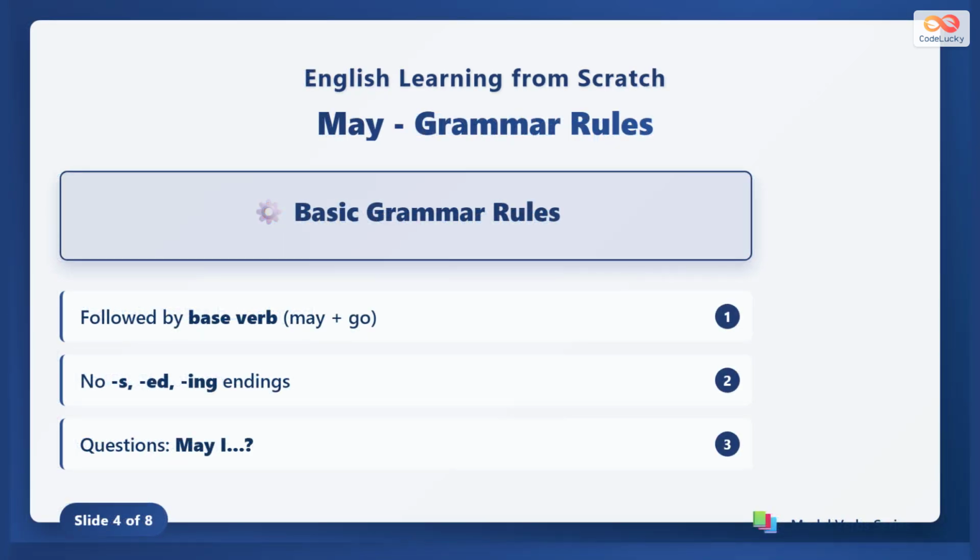There are important grammar rules for using may. It is always followed by the base form of the verb. The verb after may does not take an s, ed, or ing ending. To form questions, invert the subject and may. For example, "May I come in?"